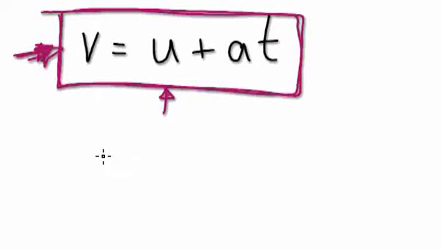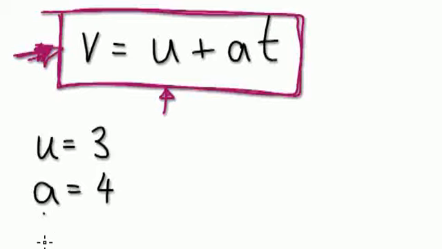So they will give you a problem. Say the U here, the initial speed of a car, let's say is 3. But A here, the acceleration of the car, is let's say 4, and the time is, I don't know, 7 here.